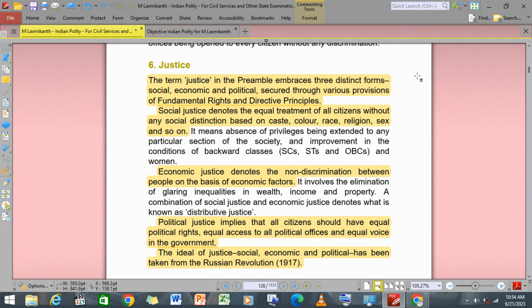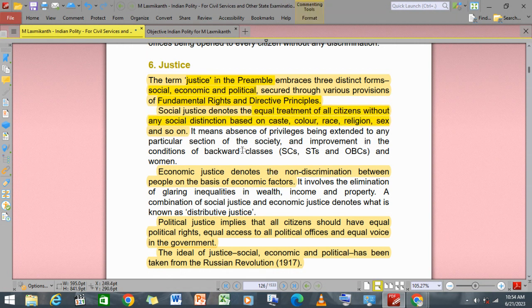Justice in the preamble has three distinct forms: social, economic, and political, and it is secured through various provisions of fundamental rights and directive principles. All right. Social justice denotes the equal treatment of all citizens without any social distinction based on caste, creed, color, religion, sex, and so on.